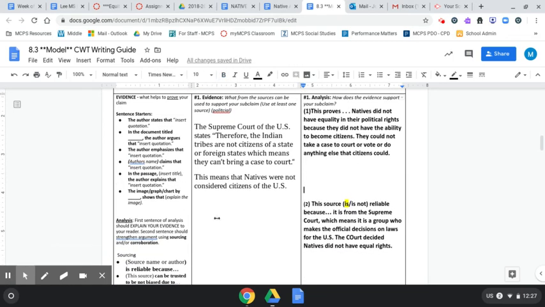Okay, good. So remember, the argument you're always making goes back to your thesis. Does this group have equal rights and how? You need to use specific examples.